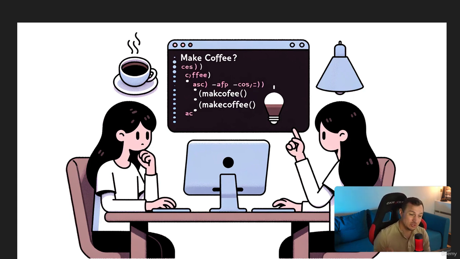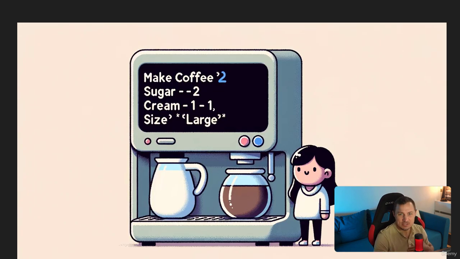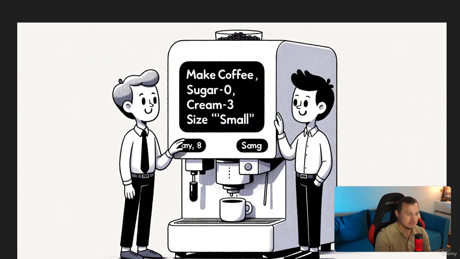But now what could she do? Well, she could go ahead and make sure that every single person who gets coffee gets a slightly different coffee. So we can add sugar, we can add cream, we can change the size. All of this information can now be input by anyone who wants to get a coffee. Now she writes this code that enables everyone to select these things, and suddenly everybody loves it. Everybody goes there. Thanks, Amy.